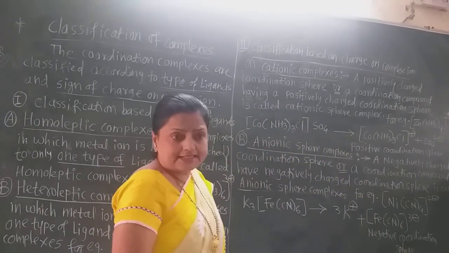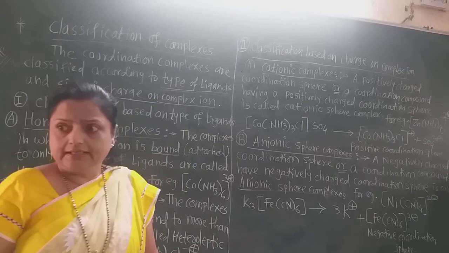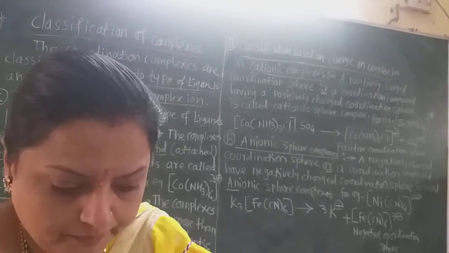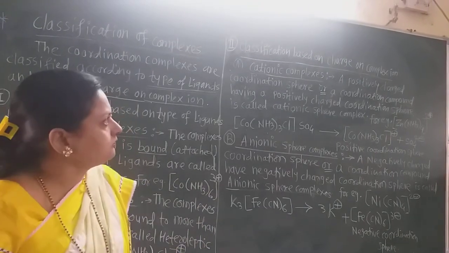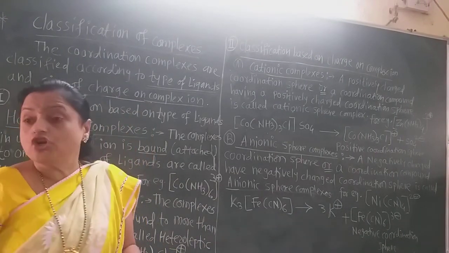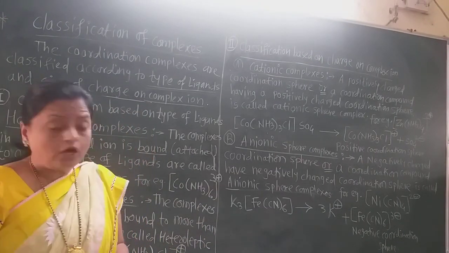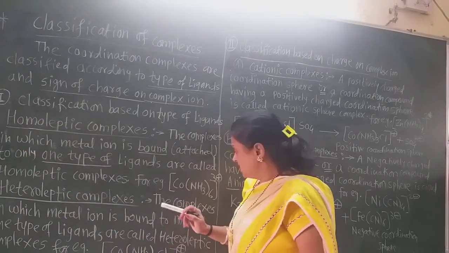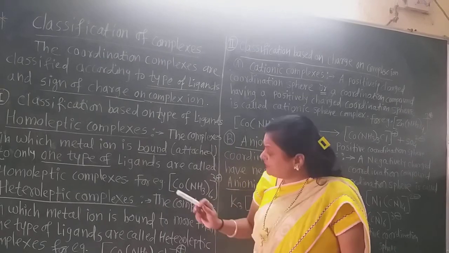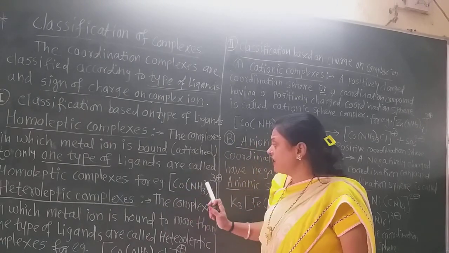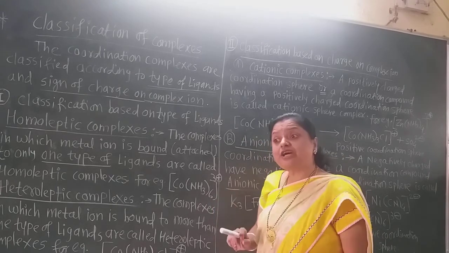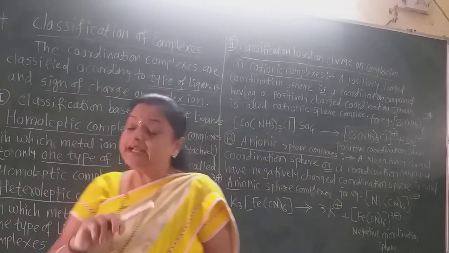Now, let us consider the classification based on charge on the complex. Charge on the complex means whether this coordination sphere has a positive charge or a negative charge. So how do they define it?